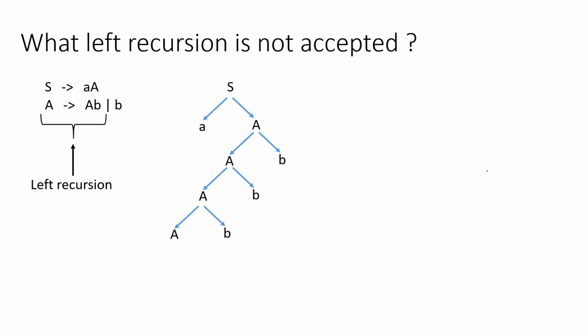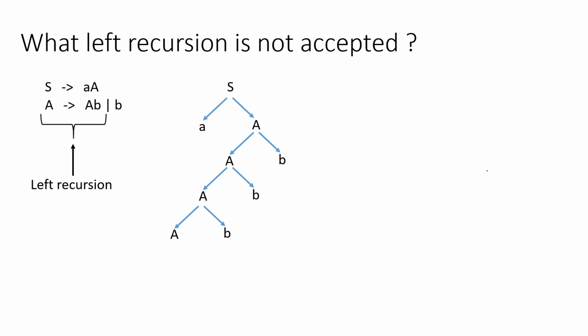Now assume that, in the real world, when you think of some programming scenario from a compiler perspective, these production rules are basically some sort of implementation of a function. Now consider that this A is a function and B is a statement, a simple statement, meaning a terminal symbol.